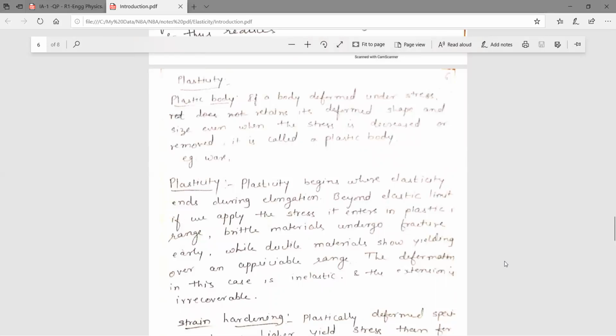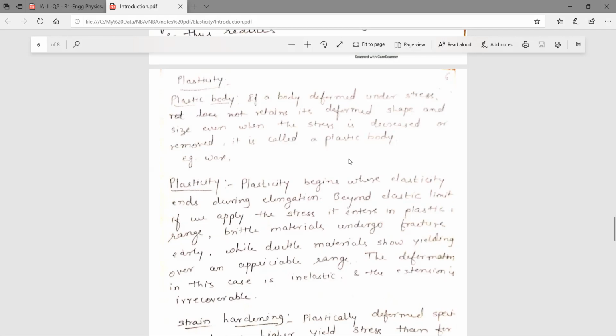Plasticity. Plasticity begins where the elasticity ends. Elasticity means when we apply the force and then remove it, it will come back to its original shape. But as we go on applying the force, a state will come where even after removing the force, it will not come to its original shape. Means the deformed state will remain the same. If a body is deformed, it will not come to its original; it will remain in the deformed shape or size. That is nothing but the plasticity.